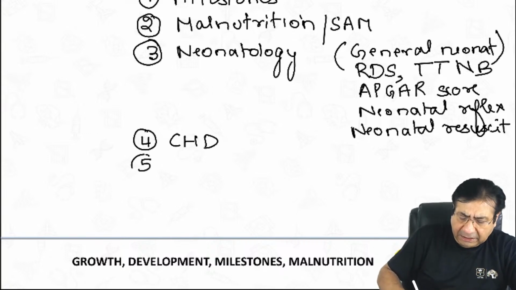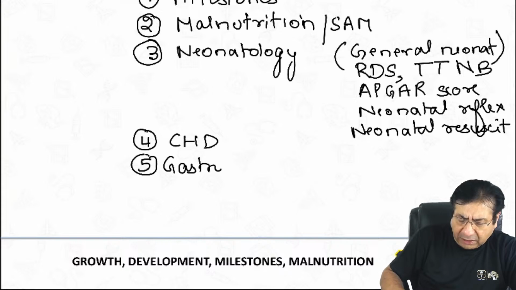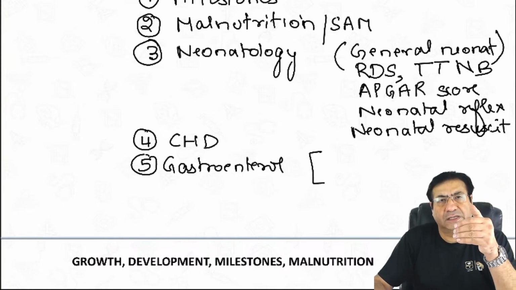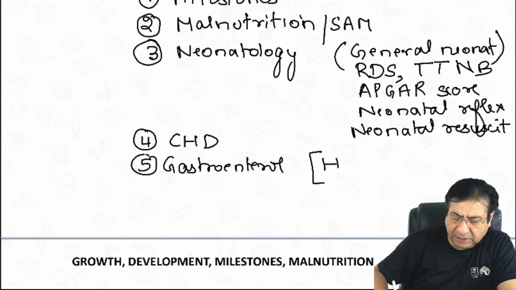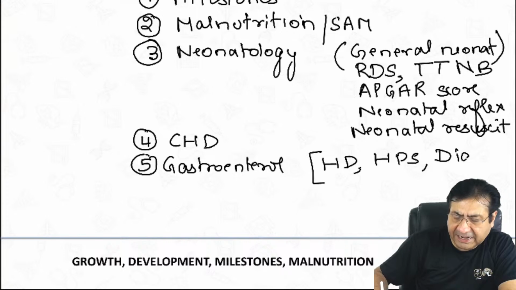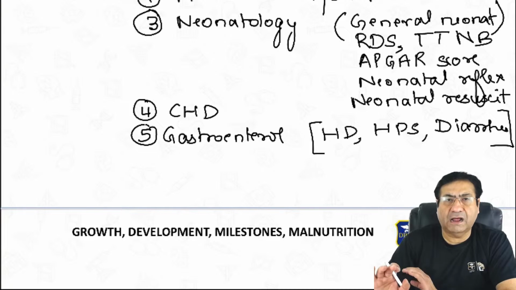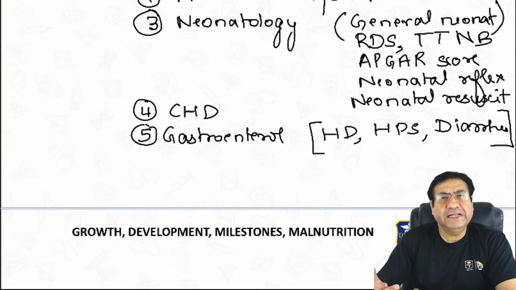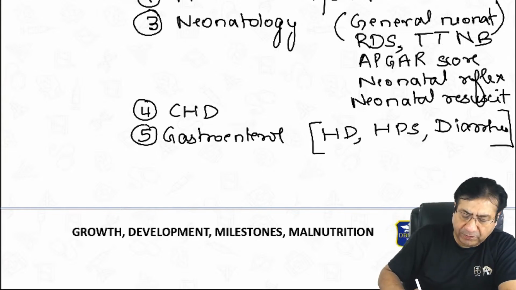Then in gastroenterology, important topics should include the surgical gastroenterological disorders, such as Hirschsprung disease, hypertrophic pyloric stenosis, diarrheas, and dehydration management in children. So these again are the things that you should be very familiar with. Dehydration management, particularly how to manage no dehydration in children, how to manage some dehydration, how to manage severe dehydration in children, all of that you should be very familiar with.